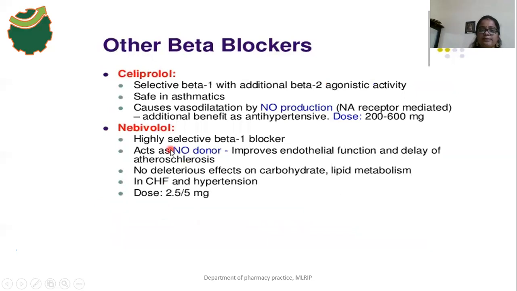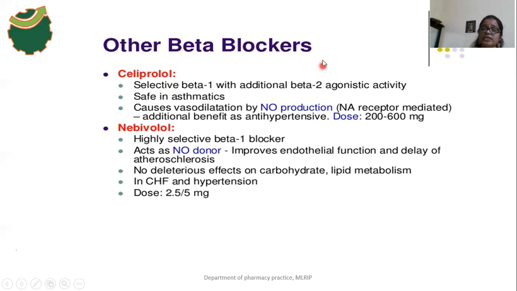The next one is celiprolol. This drug is a selective beta 1 blocker with additional beta 2 agonist activity. It blocks the beta 1 receptors and does not block the beta 2 receptors.